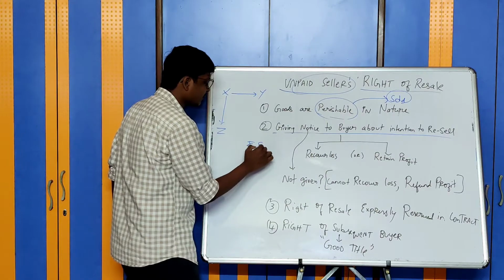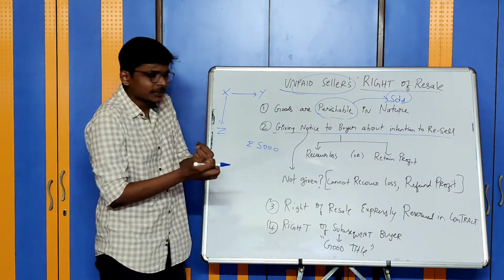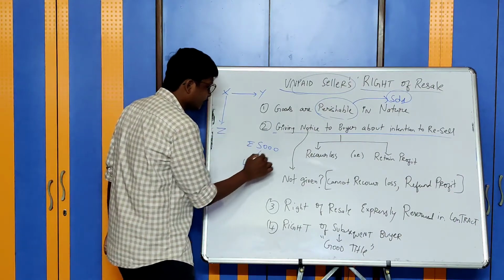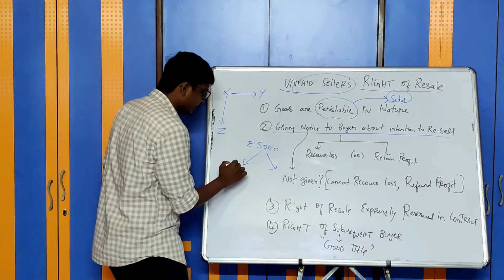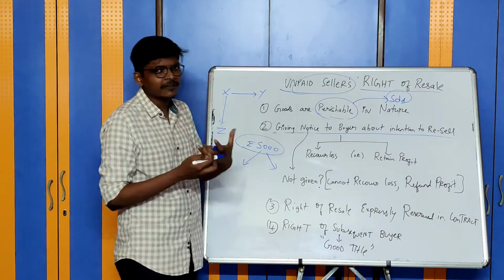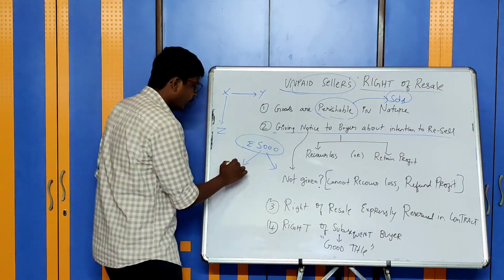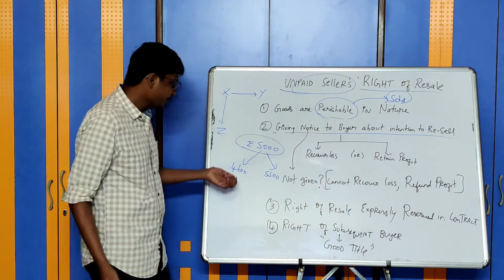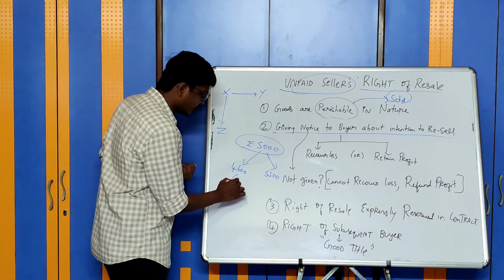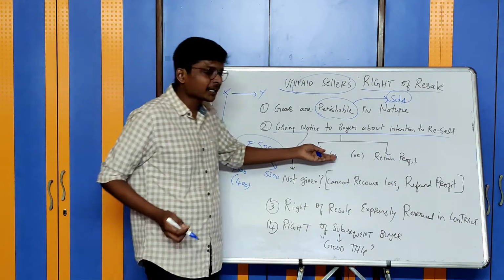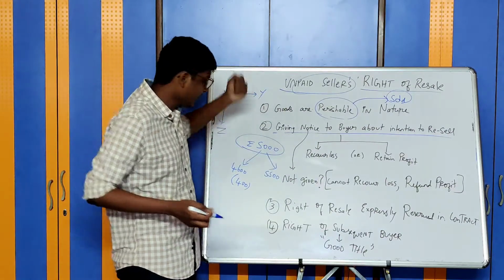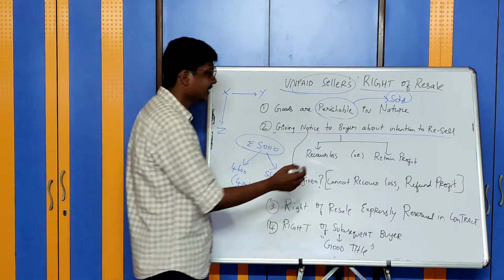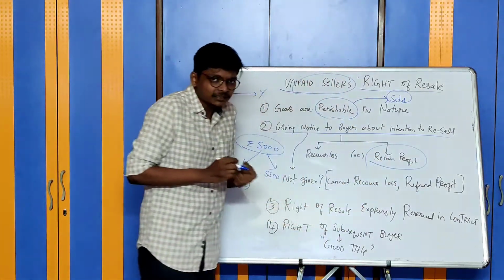Let's say goods were worth rupees 5,000. I entered a 5,000 rupees contract with Y. Now I am selling these goods outside in the market to a third party. I will be able to sell them. If I sell at the same 5,000 rupees, well and good. No loss, no profit. What if I sell at 4,600 or what if I sell at 5,500? If you sell at 4,600, you have a loss of 400 rupees, which you can recover from the buyer. If you sell for 5,500, you have a profit of 500 rupees. You have the right to retain this profit.